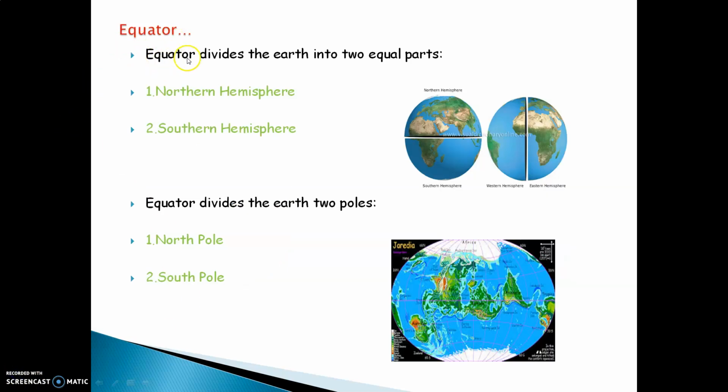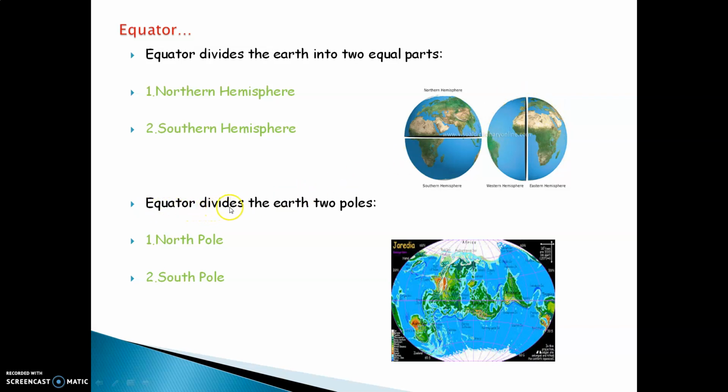Equator. The equator divides the Earth into two equal parts, the Northern Hemisphere and the Southern Hemisphere. This is a picture of the Earth. This is the equator that divides the Earth into two equal parts. The above part, the north part, is called the northern hemisphere, and the down part, the south part, is called the southern hemisphere. Similarly is the case with the western hemisphere and eastern hemisphere. We'll learn this in the next slide.